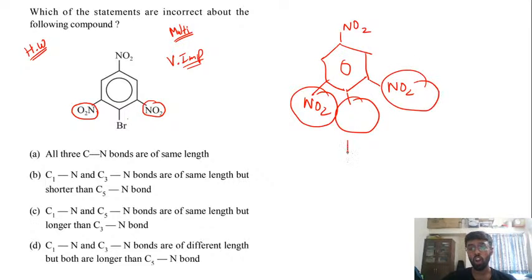So there will be a lot of repulsion between these NO2 groups and your bromine. So due to that, these NO2 groups will go out of the plane. So यहाँ पे these NO2 groups are not participating in the resonance with the benzene ring, while this NO2 is participating in resonance with the benzene ring. ठीक है, I have explained a few things about this question. एक बार खुद से try करना.